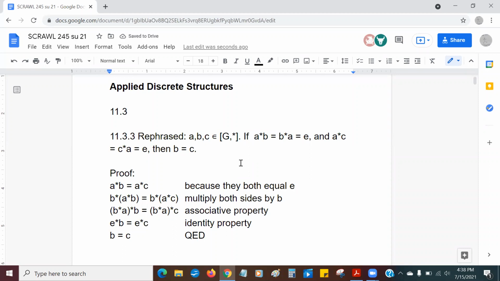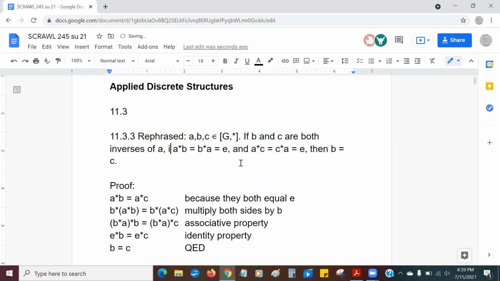If B and C are both inverses of A, i.e., A star B equals B star A equals E, and A star C equals C star A equals E, then B equals C. That's really what I'm trying to say. That's my rephrasing. I'm just spelling it out more clearly. That is how we do that.